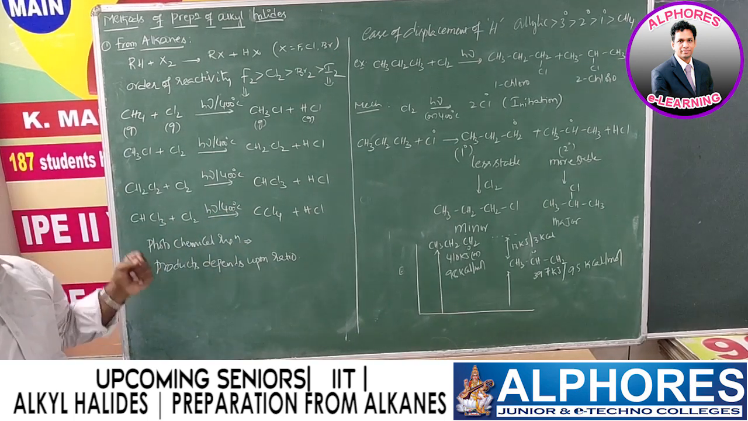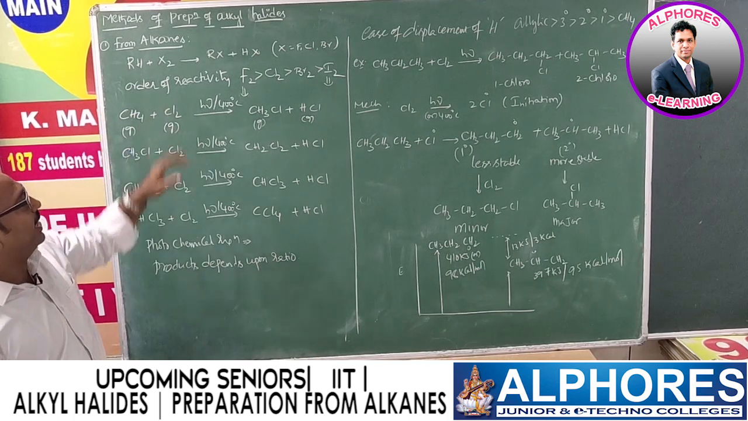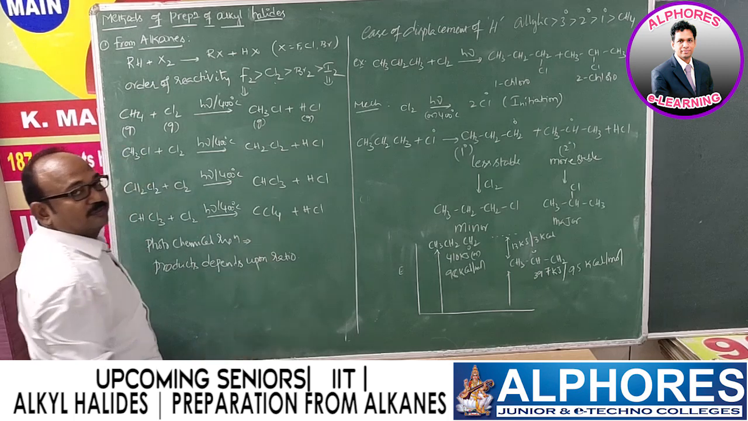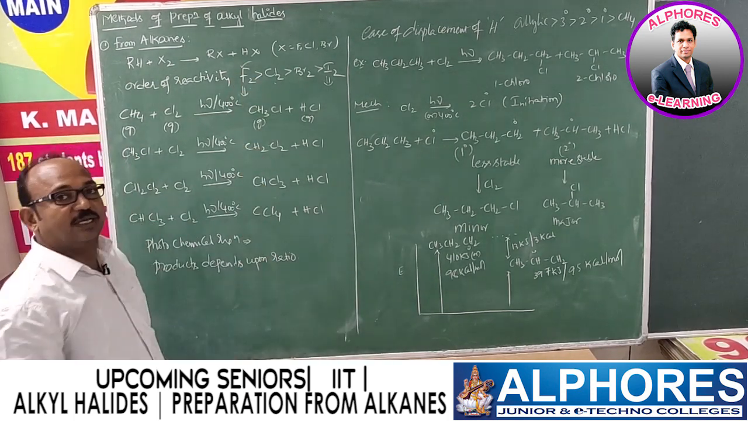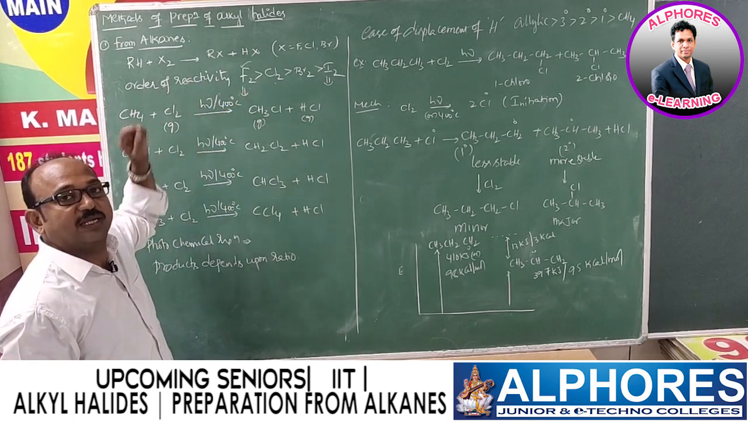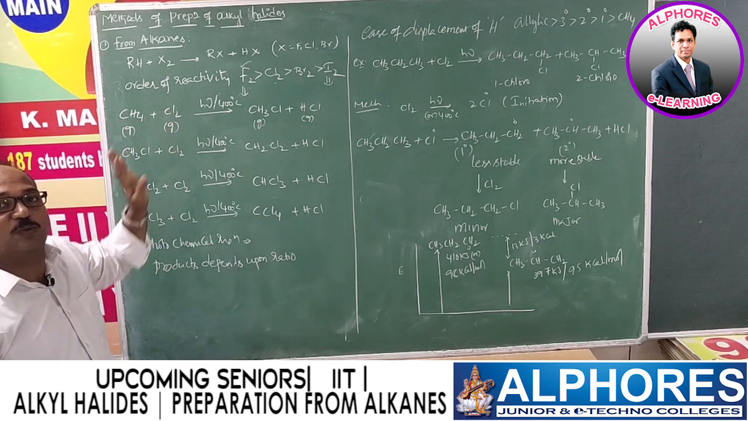But with iodine, the reaction does not take place, that is, direct iodination. The order of reactivity is fluorine greater than chlorine greater than bromine greater than iodine. As we know very well, fluorine is a strong oxidizing agent. Since it is a good oxidizing agent, the reaction of fluorine with alkanes is very aggressive and leads to explosion.